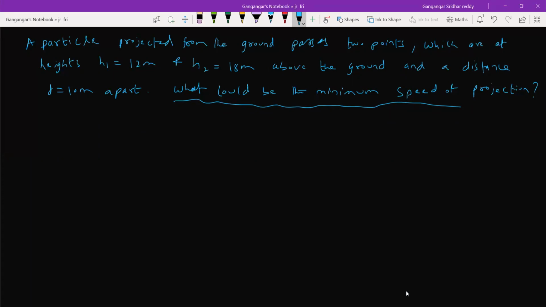What is the distance? The distance D is 10 meter apart. The distance between the points where the projectile will pass through, that particular distance is given.